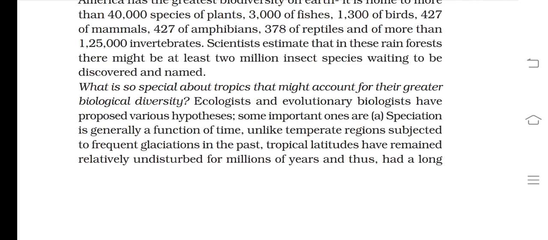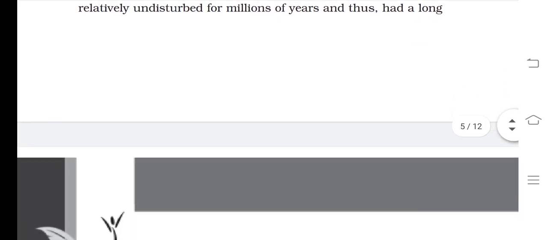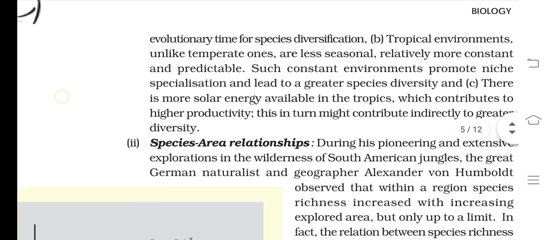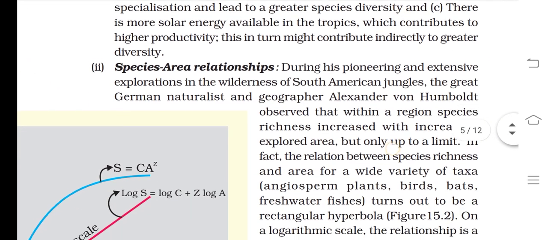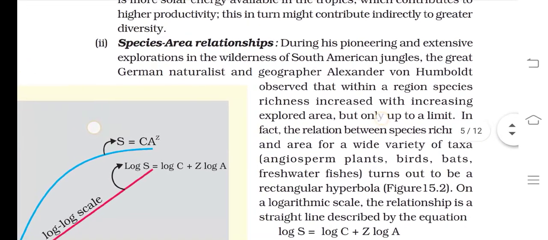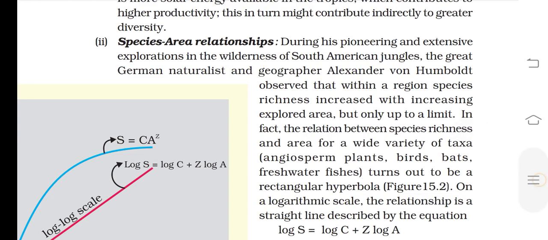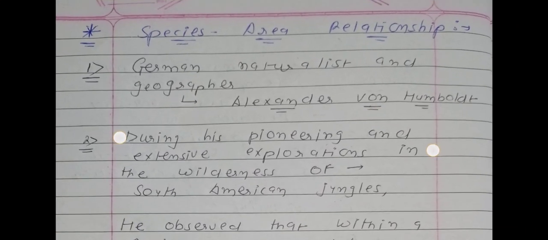Then the second paragraph was about what is so special about the tropics that might account for their greater biological diversity. We had 3 main scientific reasons: the first was the environment, the second was solar energy, and the third was speciation. So the 3 reasons were speciation, environment, and solar energy. In today's video lecture we will learn about species area relationships. So we will start with the easy language notes.